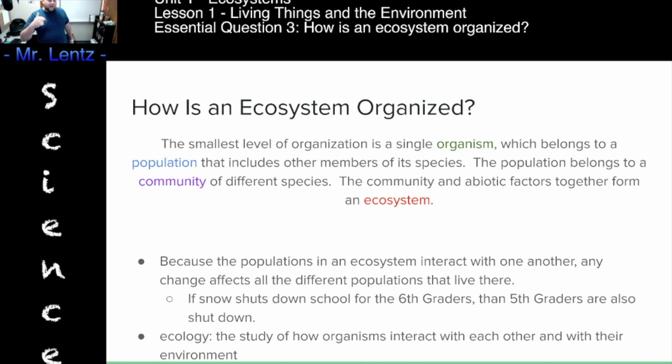Once again, we got the idea of ology, right? We know that we're talking about studying something. Well, when we put the eco in there, we're studying how organisms interact with the environment. We're literally studying the environment and how everything interacts together.